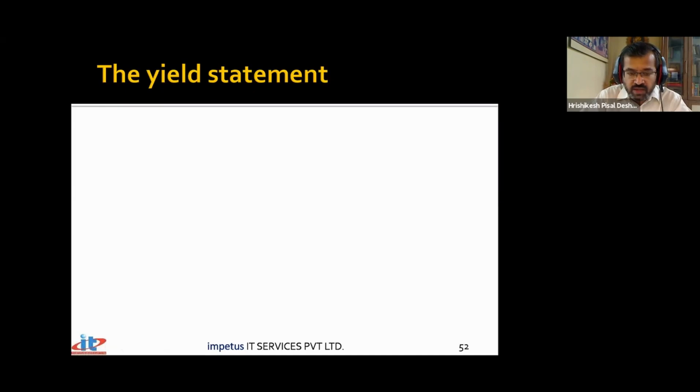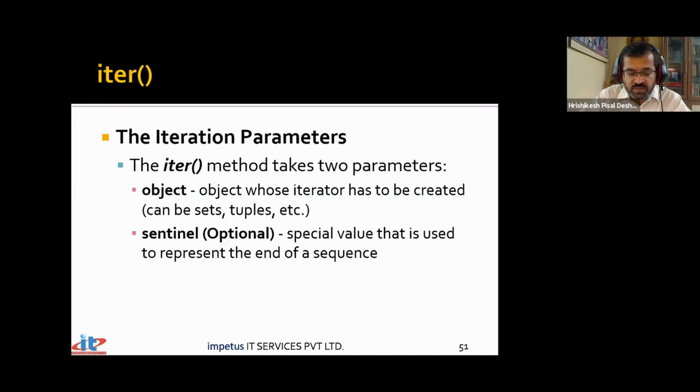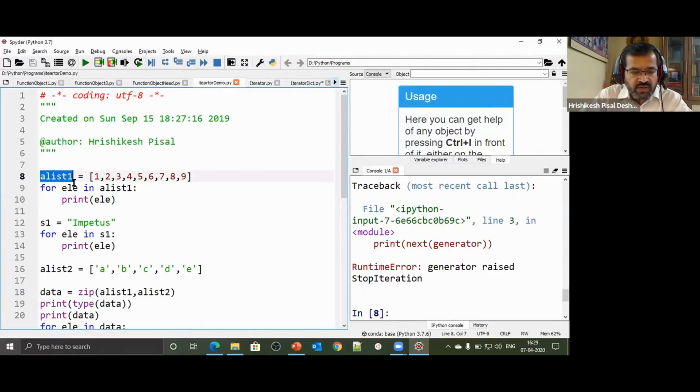Now, let's take a simple example of an iterator, and then I'll come to this very interesting statement called yield. Have a look here. I have a list of integers from 1 to 9. And what do I do? I say for element inside list1, print element. Now this is an implicit iterator that we are using. Although we did not create an iterator over here, there is an iterator which is coming into action. And this iterator has given us all the elements which are present inside this particular list. So it is going to cycle through all elements. The only difference over here is we are not creating an iterator. It is implicitly provided for us by this for loop.